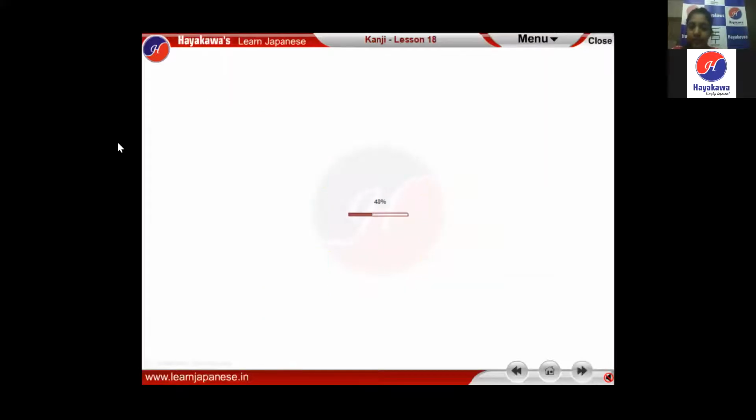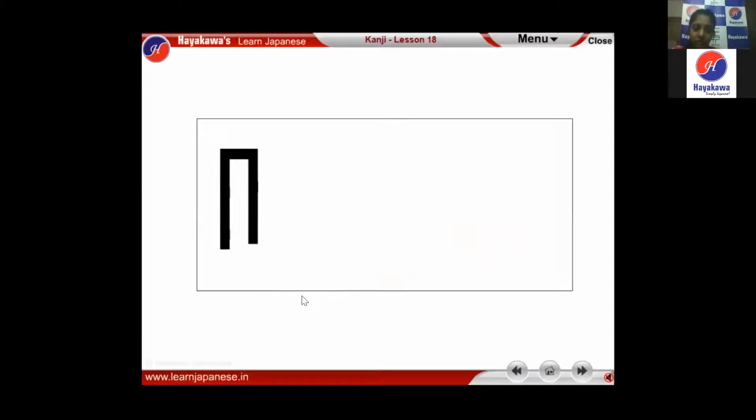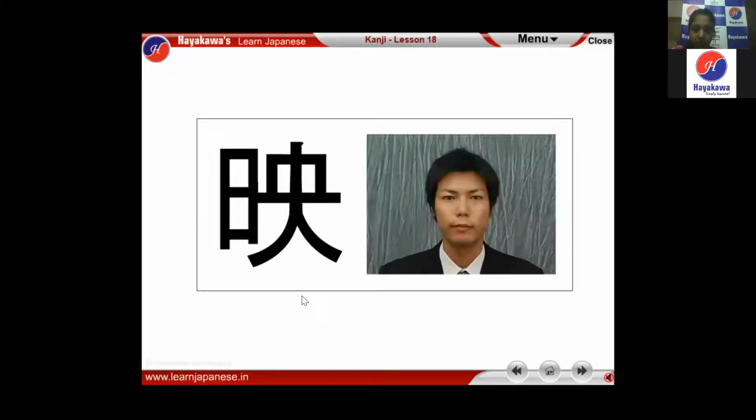So we'll just see quickly the stroke order. For the first kanji, one second, I'm just checking if it's audible.